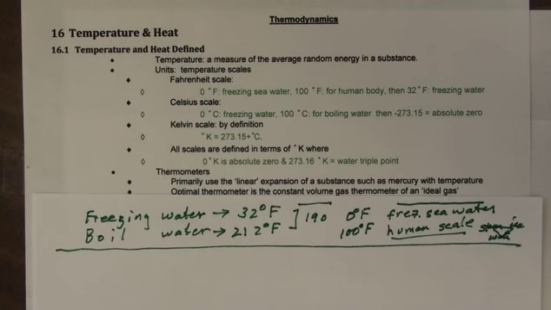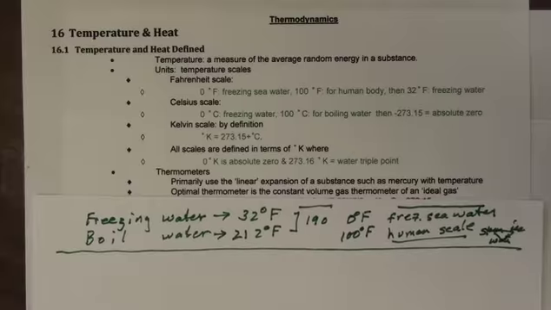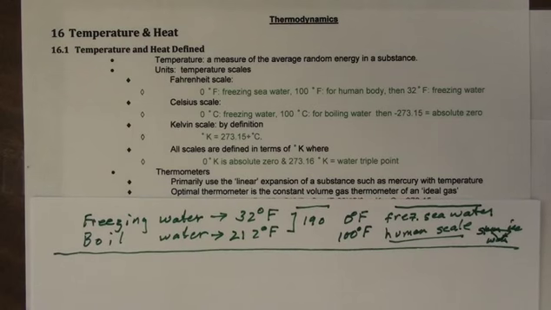Now, thermometers are used to measure temperature, and they primarily use the linear expansion of a substance. It could be mercury, or it could be other things. Mercury is good because mercury is a liquid, and so it will move through the tiny capillary inside a thermometer, giving you an exaggerated scale for the small expansion of that liquid. Because mercury is the only metal or substance like that that's really heavy that is a liquid at ordinary temperatures.